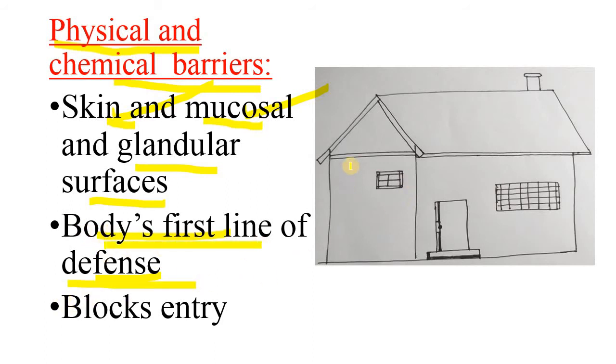When we are told to imagine a house, we imagine a house with walls and a roof, and no stranger can immediately enter our house without our permission. Skin and mucous membrane are like the house. That is, they block the entry of pathogens from the exterior world into the interior of our body.